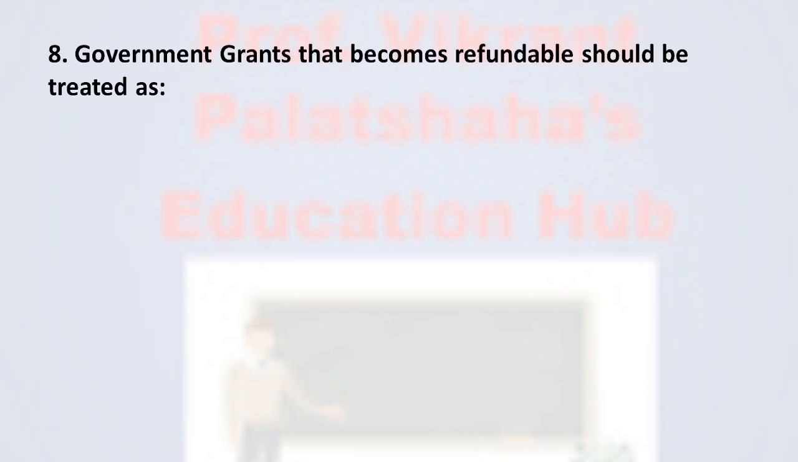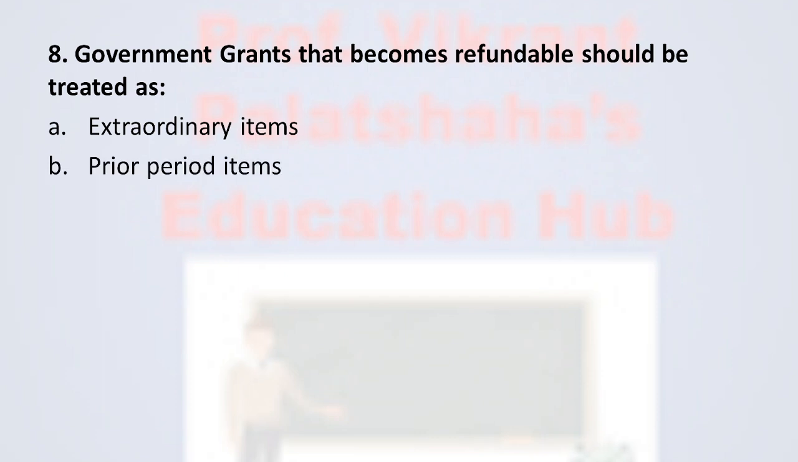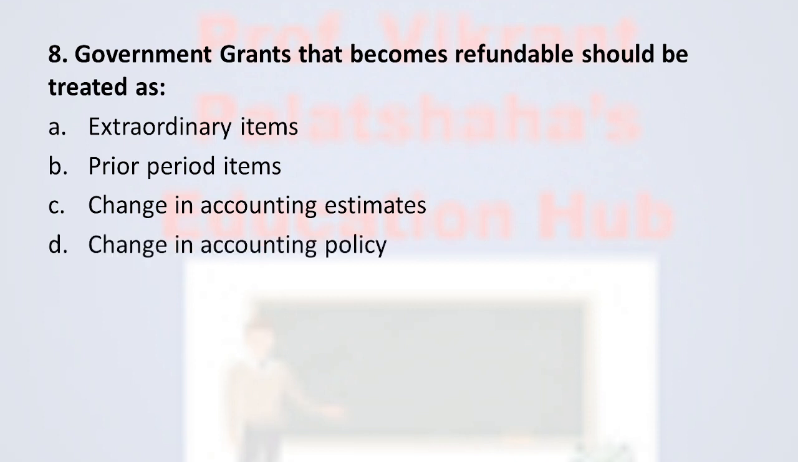Next question number 8: Government grants that become refundable should be treated as dash dash. The options are option A extraordinary items, option B prior period items, option C change in accounting estimates, and option D change in accounting policy. The correct option is option A extraordinary items. Government grants that become refundable should be treated as extraordinary items in the financial statement. Therefore the correct option is option A.